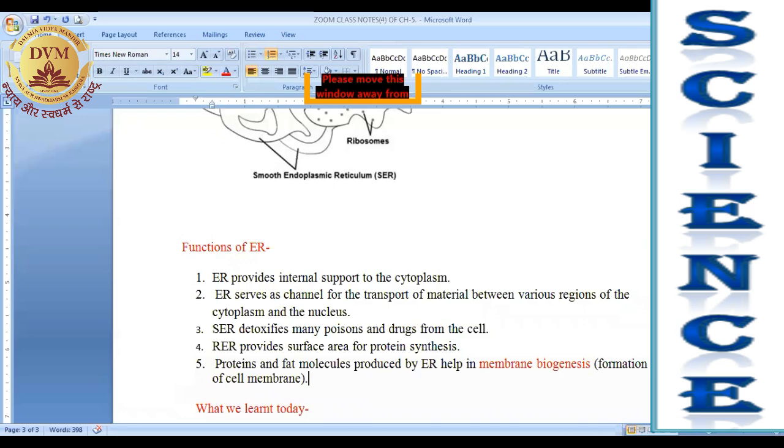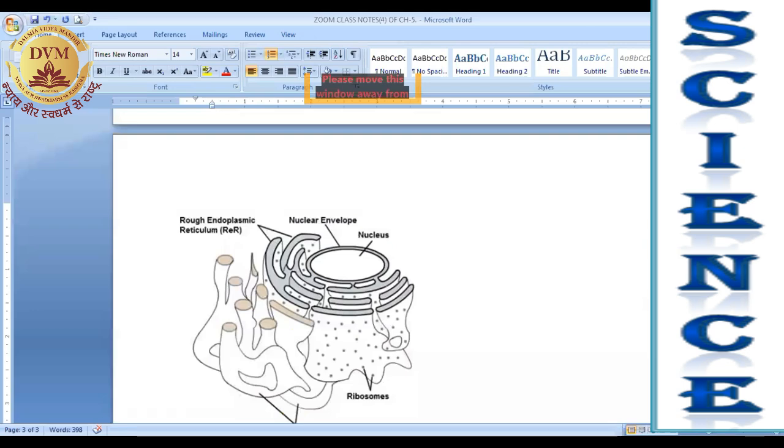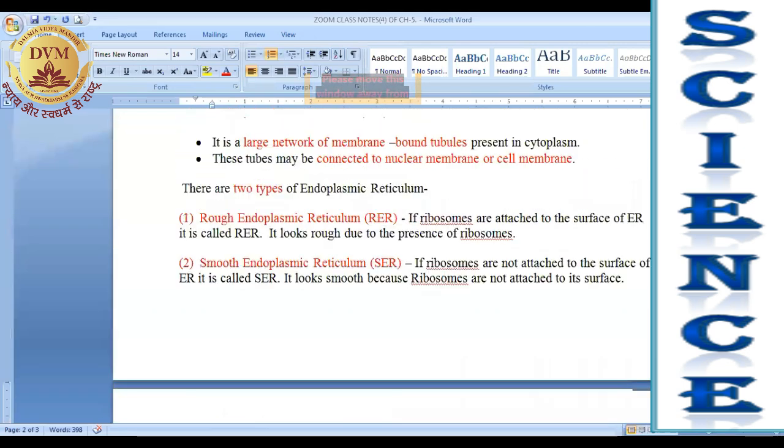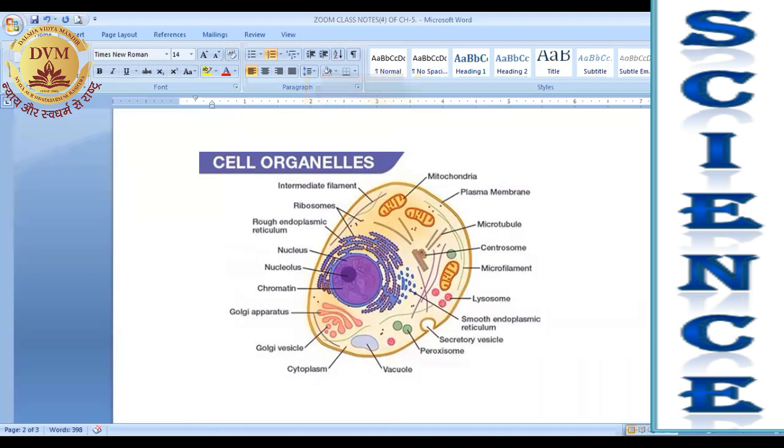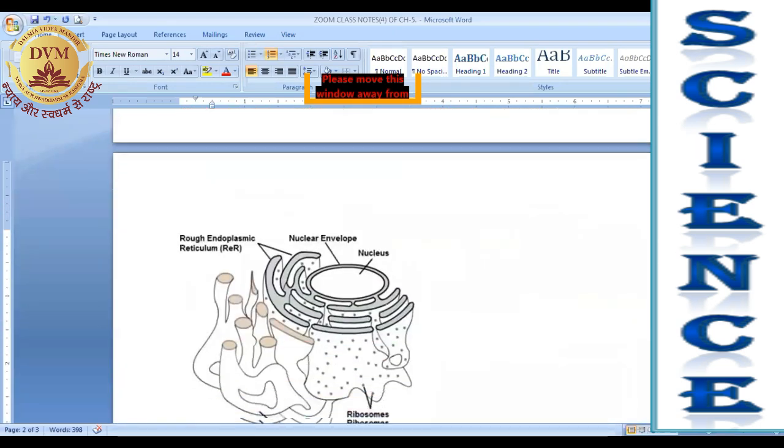So today we have discussed the cell organelles. You can see all cell organelles in this diagram, right? Then we have specifically taken the example of endoplasmic reticulum, that it is a network of tube-like structures connected with a nuclear membrane, or they may be connected with a cell membrane.